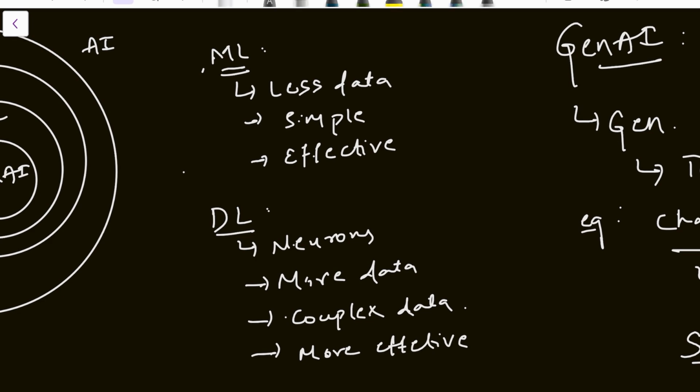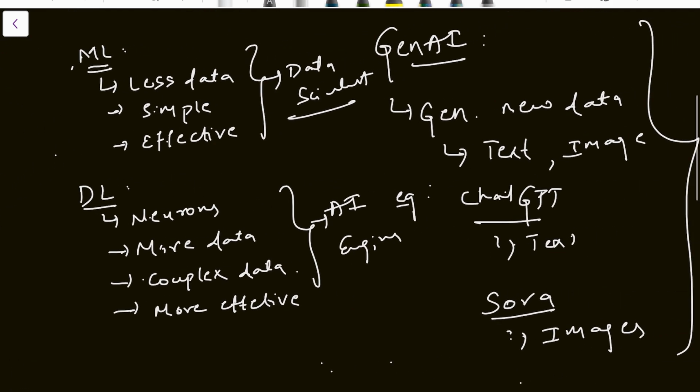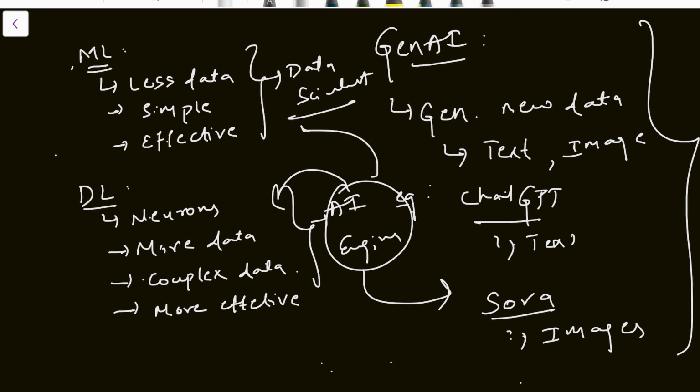Many data scientists use ML models. Data scientists won't use deep learning as much as machine learning. Generative AI is another field where AI engineers will be working. Data scientists, in most cases, will be using machine learning.